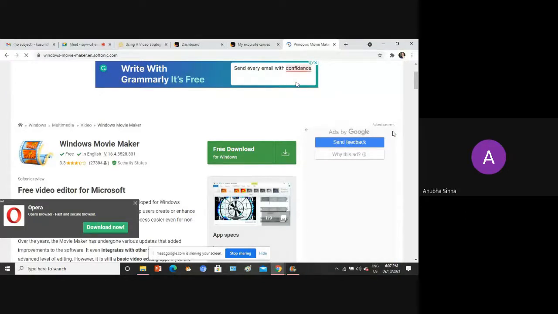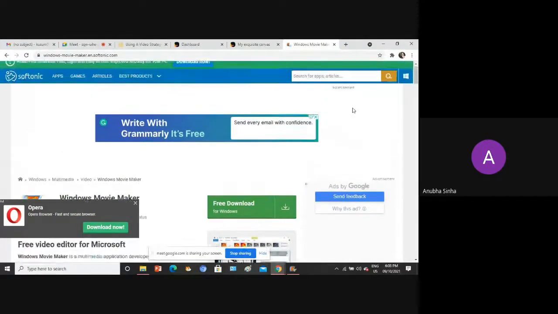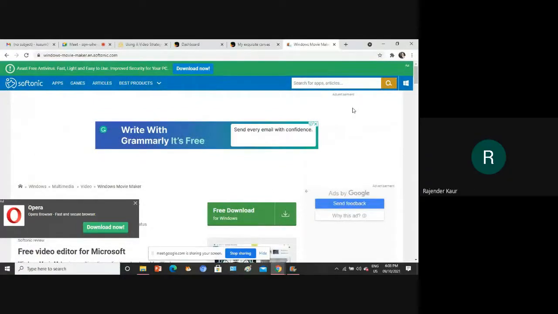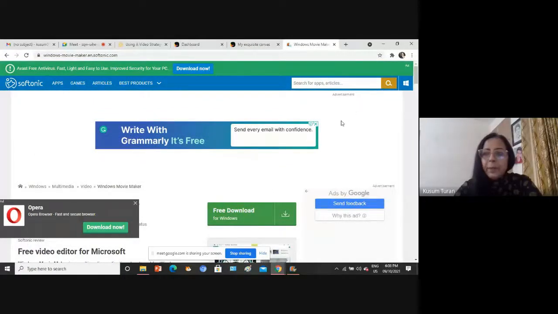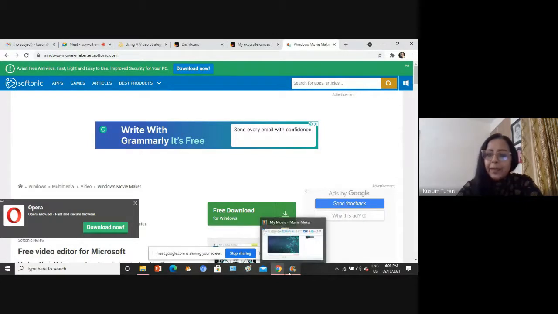But when I'm downloading, it is downloading first of all in a very different language. I don't know which one, not the English one. And when I tried to open, it was saying that there are certain files missing, and then it stopped. All right. So that would be the reason. It must not have been the whole installation, but it really works well with Windows 10, as I'm myself using Windows 10 along with this Movie Maker.